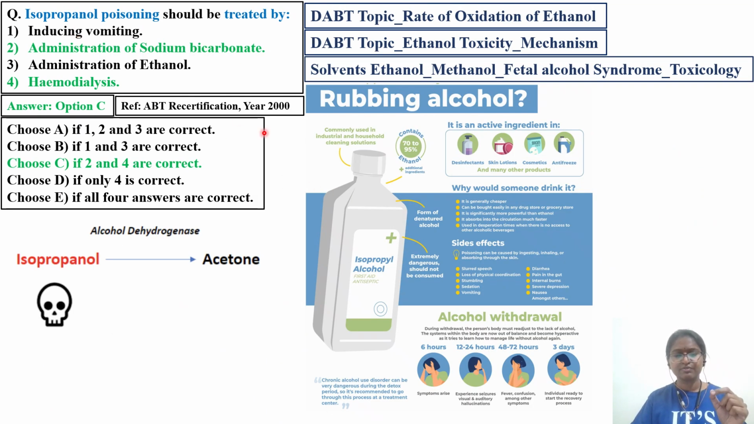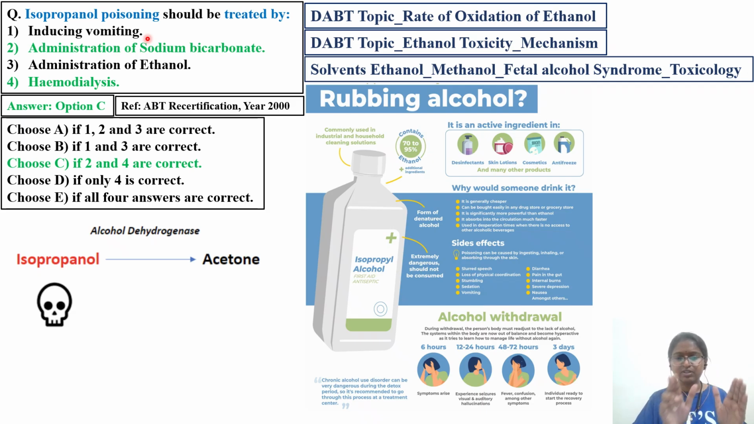This question is also taken from the ABT recertification, year 2000. The question is related to isopropanol poisoning. As I told you, there are different types of solvents. You have to read ethanol, methanol, and isopropyl alcohol. In addition to that, ethylene glycol, because its metabolism is somewhat related. Some of the enzymes are also related, and the metabolism pathway is similar to that of some of the alcohols. So the metabolites which are formed in ethylene glycol poisoning might also be related. So always try to correlate and read it.